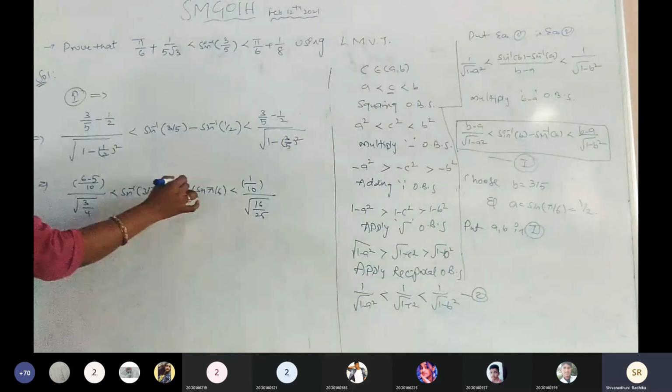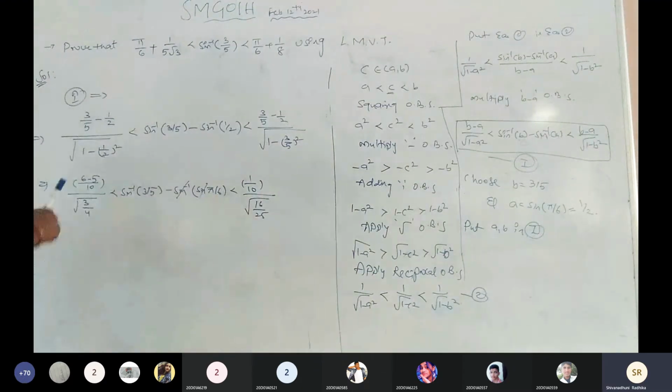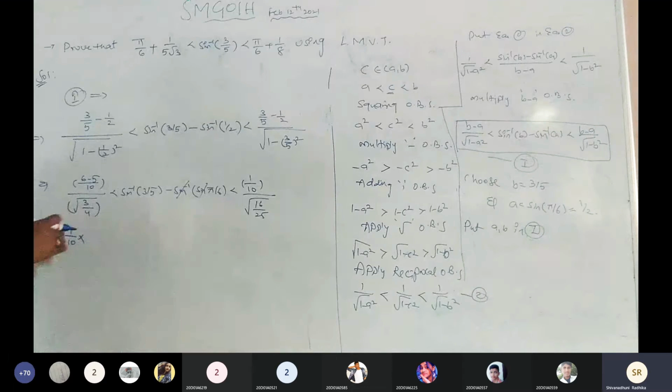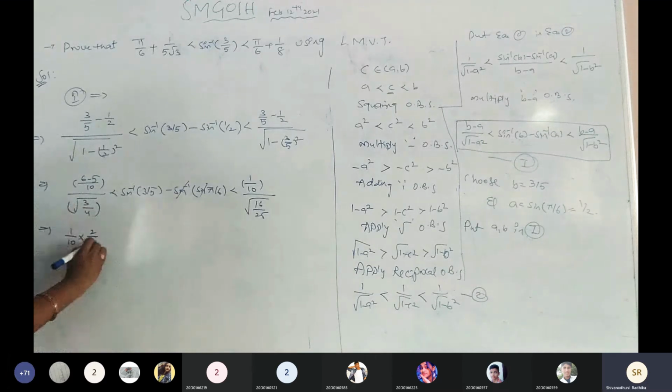The sine and inverse get cancelled. And 1 by 10 into root 3 by 4, root 3 by 2 it is. Again, this is the fraction part. We need to change it into the normal form, so the denominator will change to the numerator. So that is 2 by root 3.